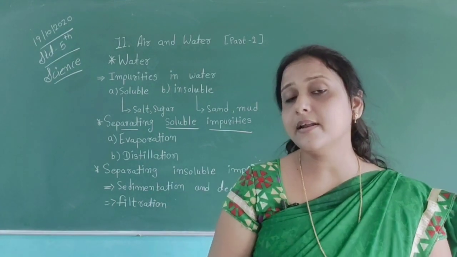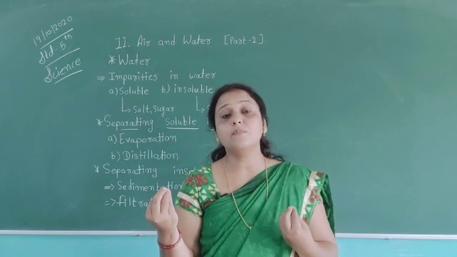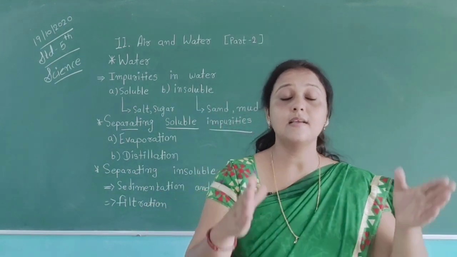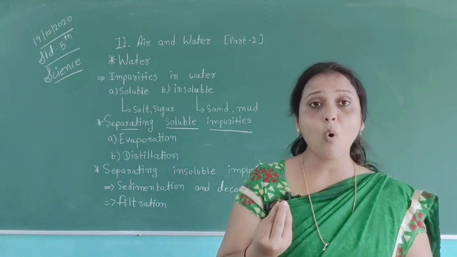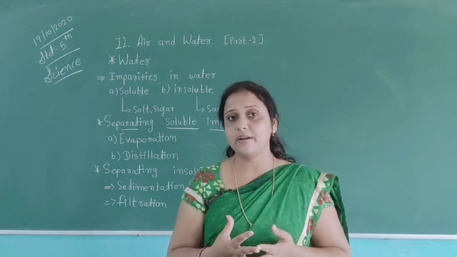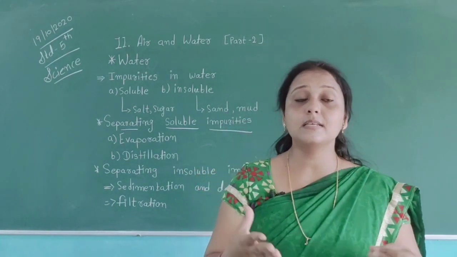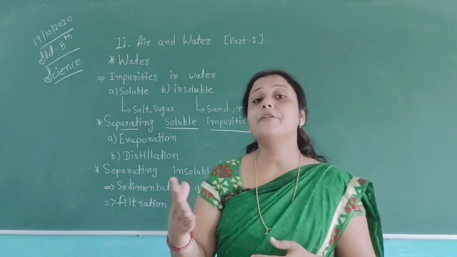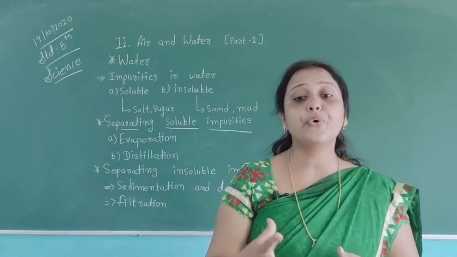Because in sedimentation and decantation the heavy particles which are big in size easily settle downside of the water, but we also have tiny particles of insoluble impurities. They are very tiny in size. Then the filtration method is useful to us in this situation to get pure water.